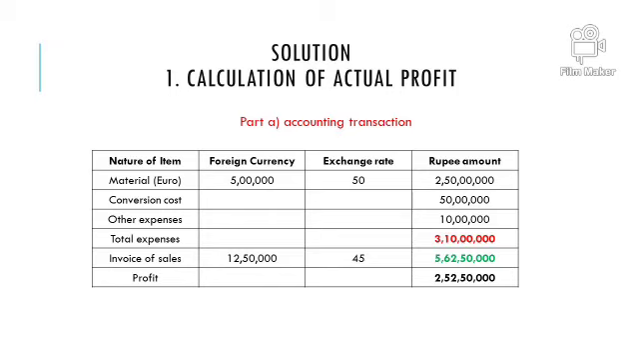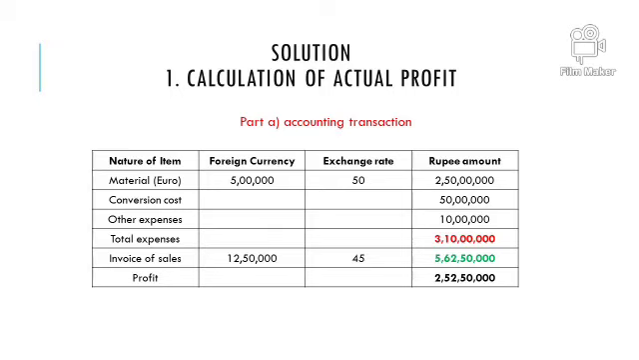Suppose we receive this $12,50,000 in March and we sell it in March. That is the spot rate. We are selling, so the bank will be buying, so 45 rupees will be the rate. And the bill amount in rupees when we convert is 5 crore 62 lakh 50,000. So right now we are not considering the exchange rate effect. This is the basic, or initial, calculation of accounting profit: 2 crore 52 lakh 50,000.